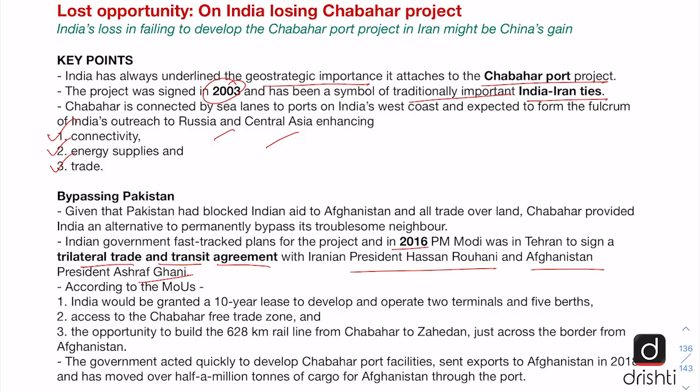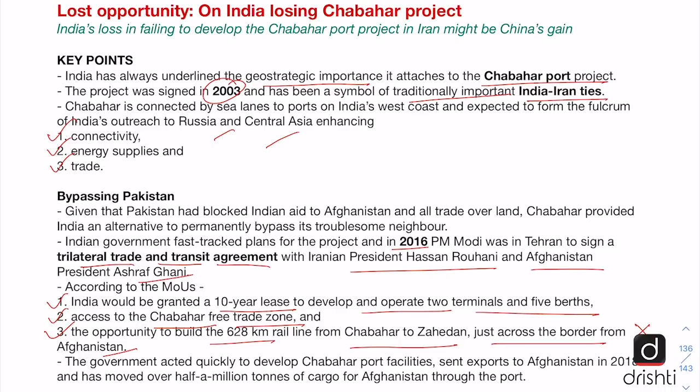According to the MOU signed then, it was agreed that India would be granted a 10-year lease to develop and operate 2 terminals and 5 berths in the Chabahar port. Secondly, India will get access to the Chabahar Free Trade Zone. And thirdly, India will be given the opportunity to build the 628-kilometer rail line from Chabahar to Zahedan, which is just across the border from Afghanistan. Now this opportunity has been taken away because of the long delays and inability to raise the finances.